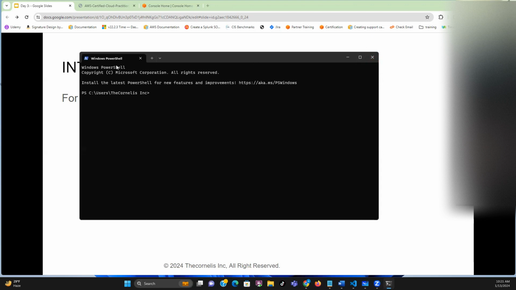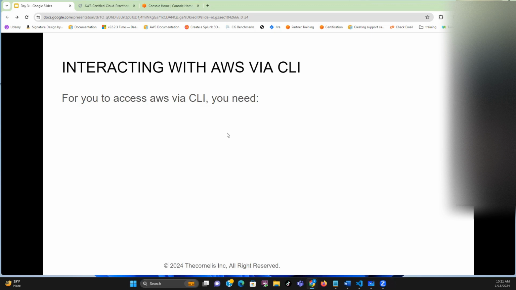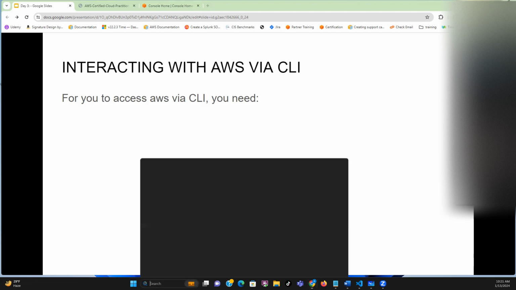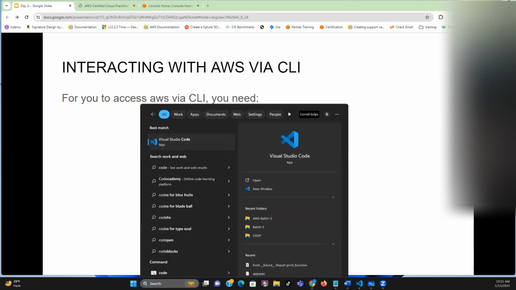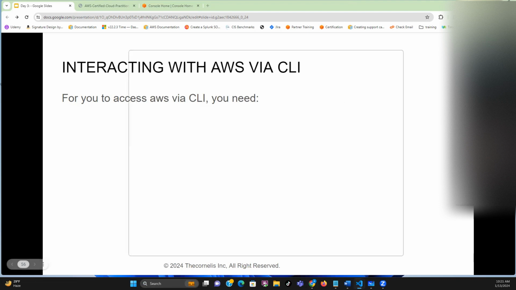But if you don't like both command prompt and PowerShell, there are third-party tools that you can use. That is the reason why I sent out a video yesterday to download Visual Studio Code. If you have downloaded Visual Studio Code, then you can use it to interact with those services.